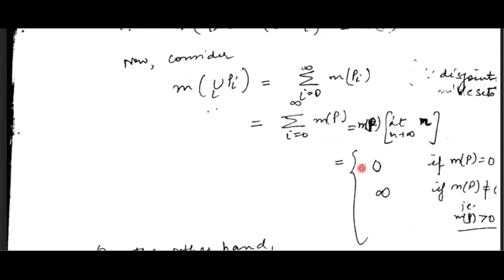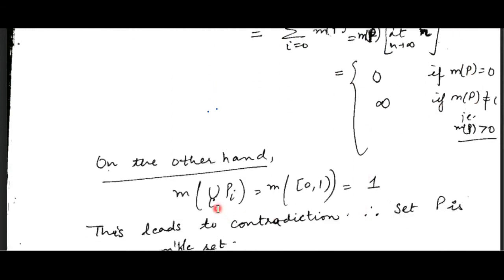So it will be 0 if the measure of P is 0. If the measure of this set is 0, then this is 0. And if the measure of P is a non-zero number, then this will become infinity because the series of 1 is a divergent series having the value infinity. So the measure of the union of Pi is either 0 or infinity depending on whether the measure of P is 0 or non-zero. On the other hand, it is equal to the interval 0 1, which is 1.